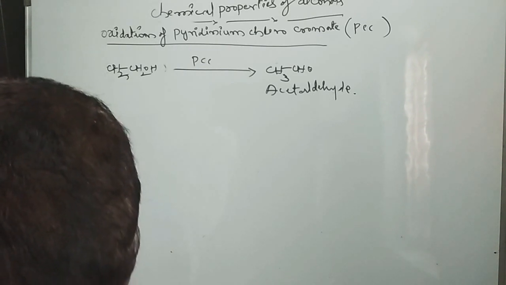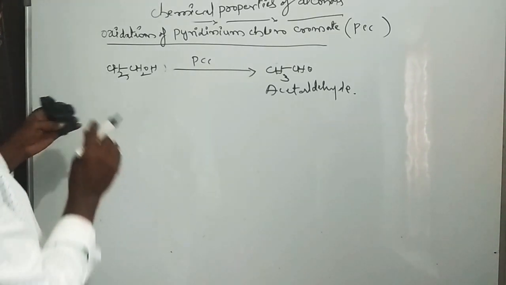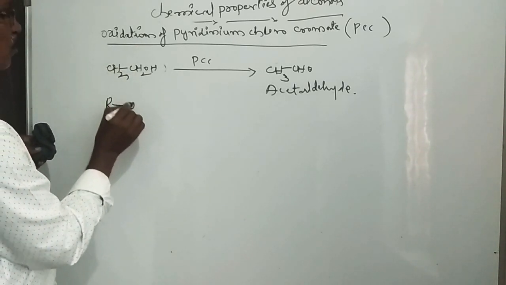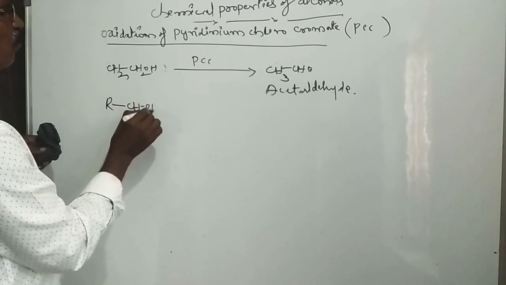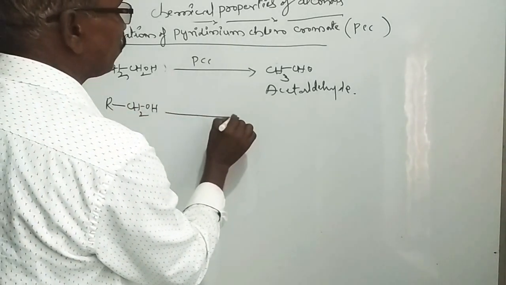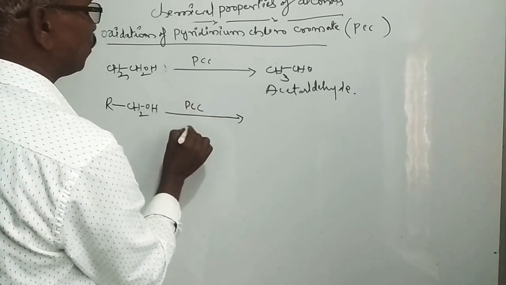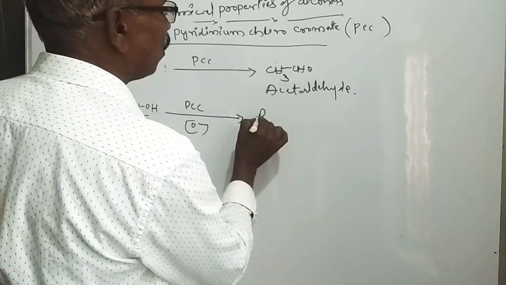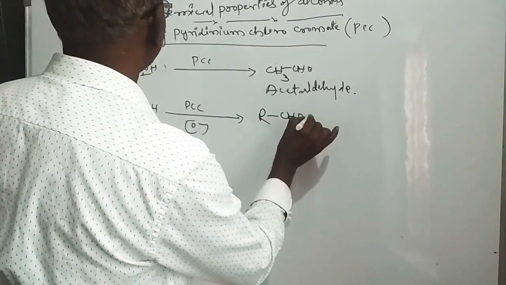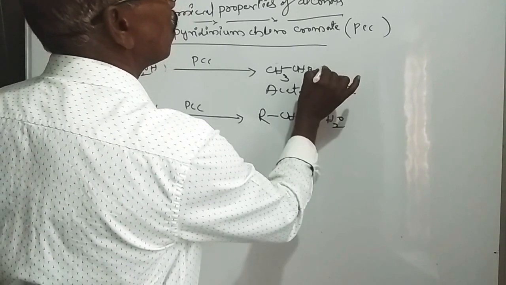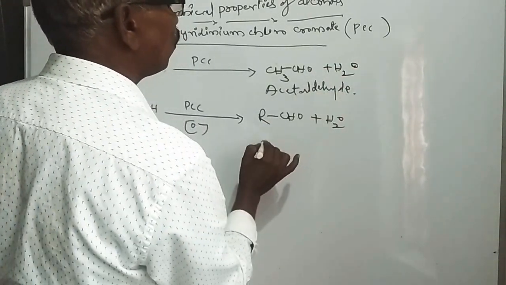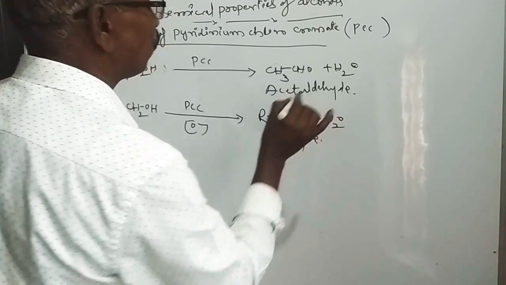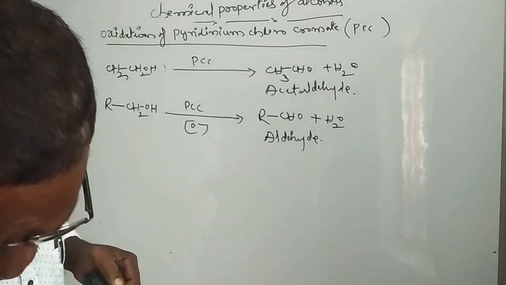If you take any alcohol, the same kind of compound is formed. In general, R CH2OH on oxidation in the presence of PCC forms RCHO. This aldehyde compound is formed. It is another preparation.